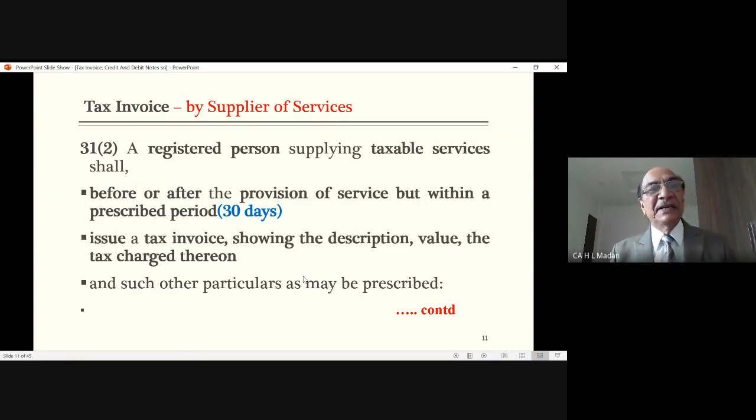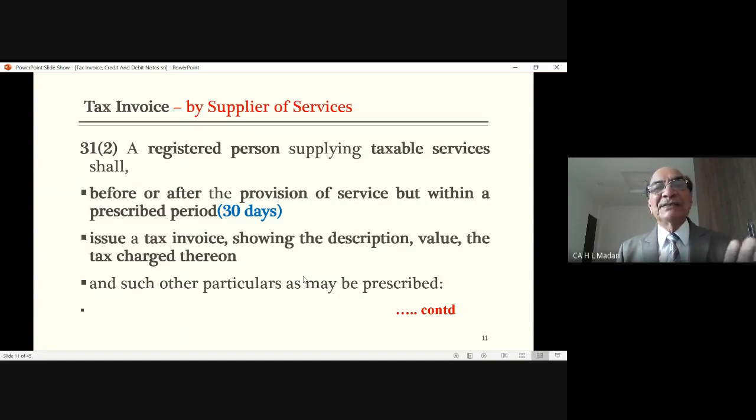Similarly, AMC contracts. In case of AMC contracts, these are service contracts. Your computer maintenance contracts are for 1 year. But what will happen in such cases, when these services are rendered, the supplier takes the entire fees for the whole year in advance. He says, sir, I am issuing your bill. You make the payment. I will be rendering services on a monthly basis. But he can take the money even before completion of the service from you.